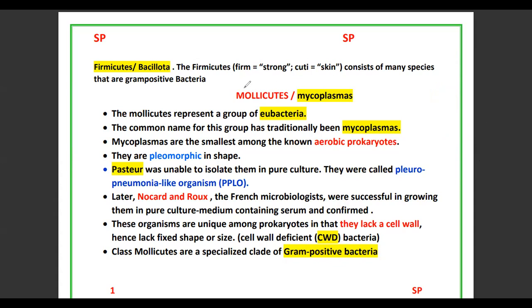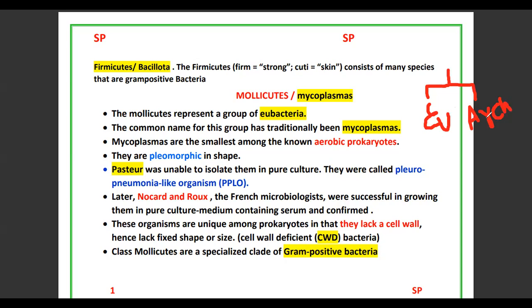In the past, the prokaryotic organisms were differentiated into two types. First one is eubacteria, and second one is archaebacteria.